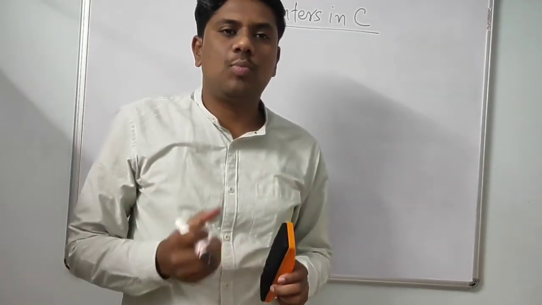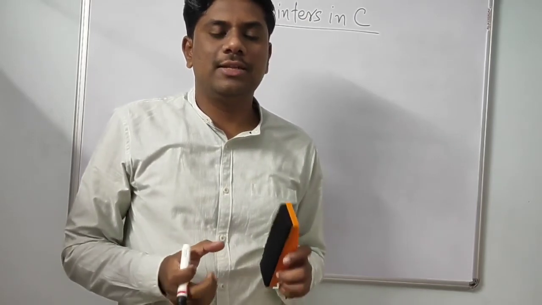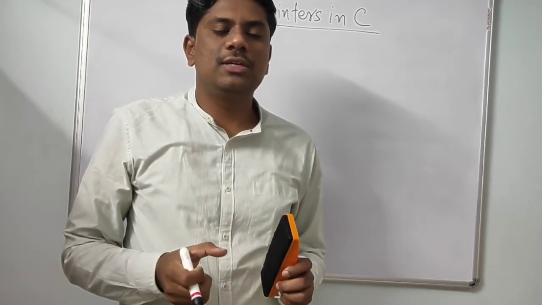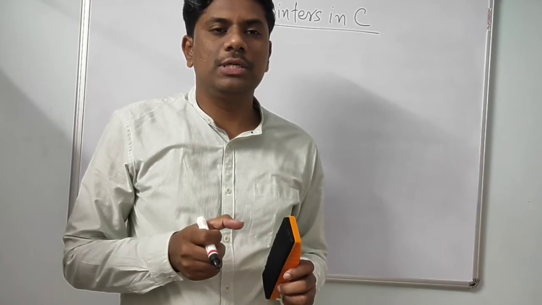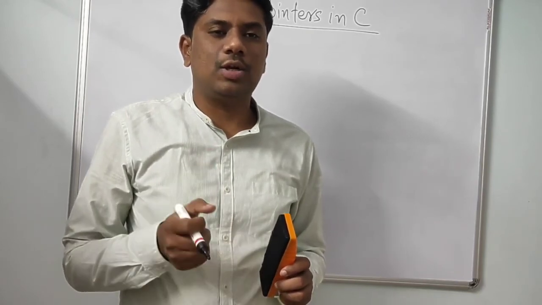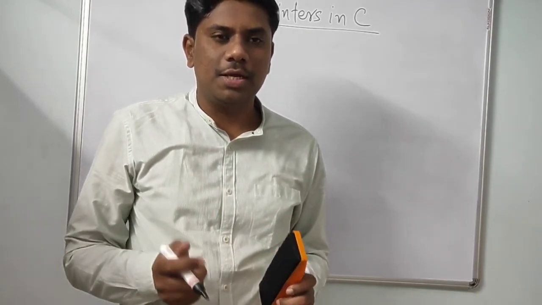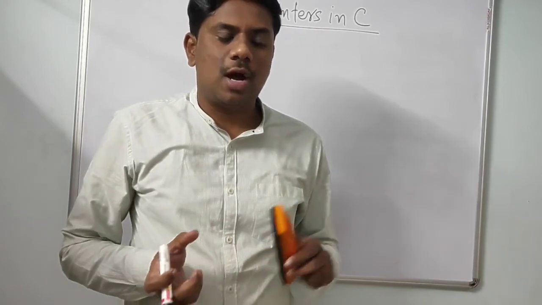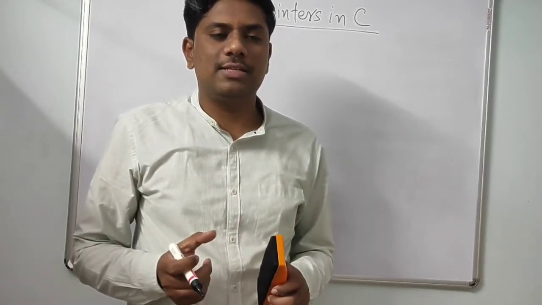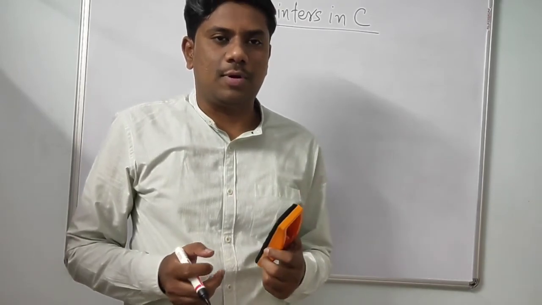See what we have seen here. We have seen what is the need of pointer, why pointer was invented by Dennis Ritchie. Then we have seen the definition of pointer, and then we have discussed the advantages and drawbacks of pointer. In the next session we'll see how to declare pointer and how to initialize pointer, and also we'll see one simple example with the help of C program.